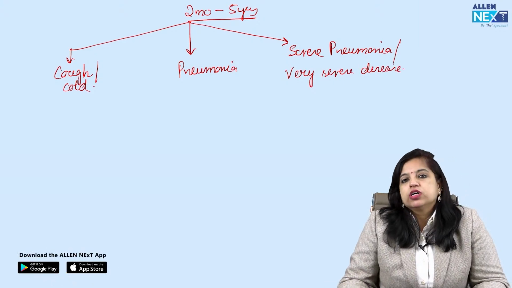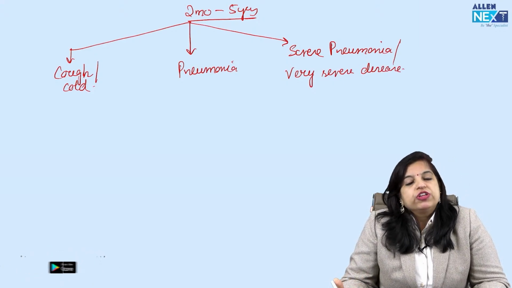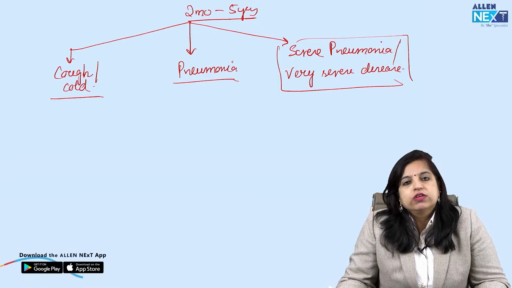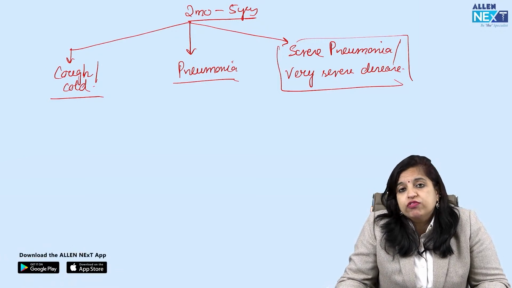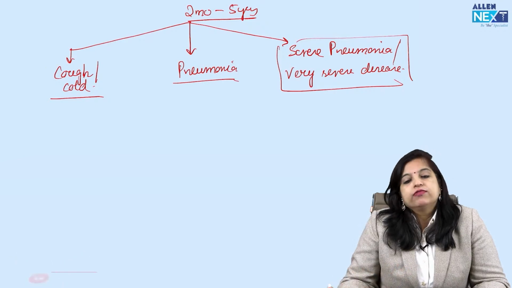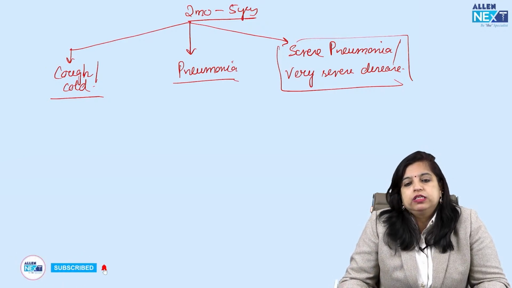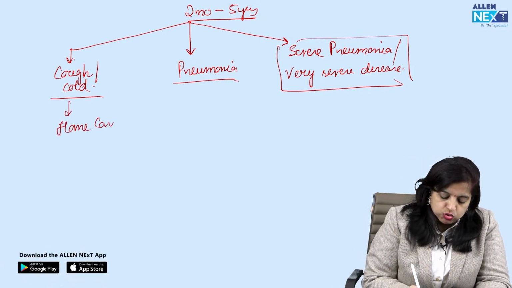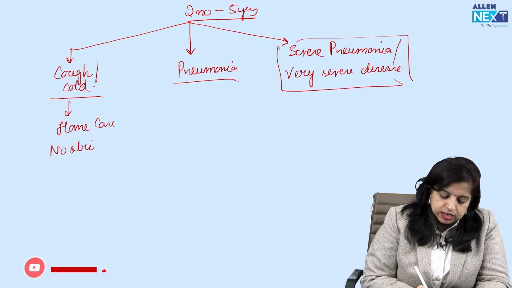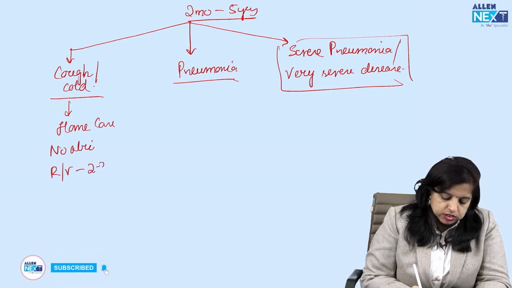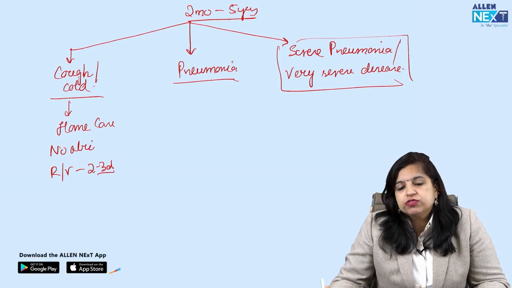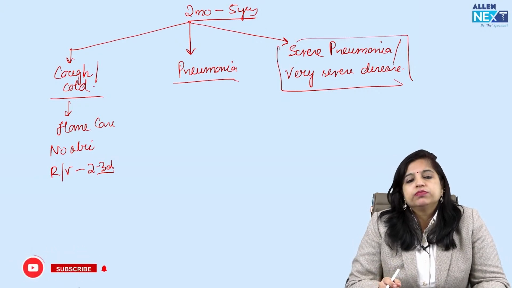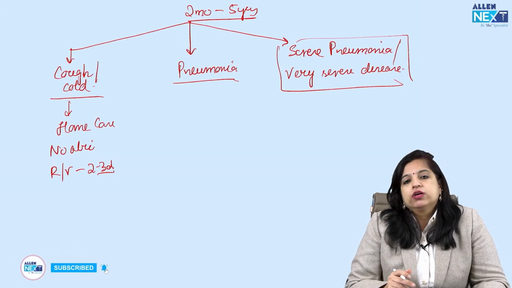Now, what features tell us which category the child is in, because the treatment of these 3 categories is entirely different, poles apart from each other. It is so obvious, you can very well assess it, because if it is cough and cold, what will we do? We won't even give an antibiotic, we'll just advise the mother to go for home care, right? And there is no antibiotic prescribed over here, and then you can follow up after 2 to 3 days, just to see whether it has progressed further to pneumonia, then definitely we have to act, right? So this is the story when we label the child as cough or cold.